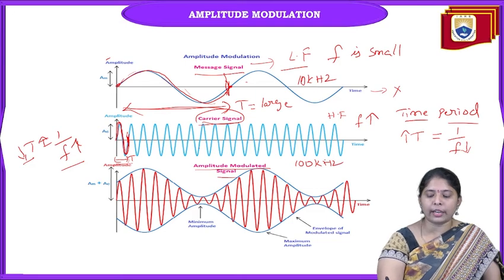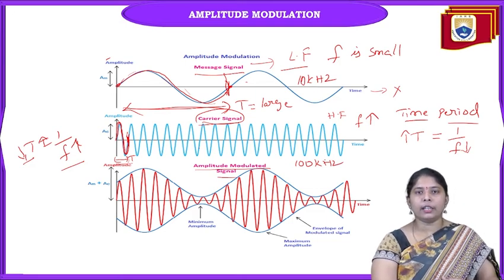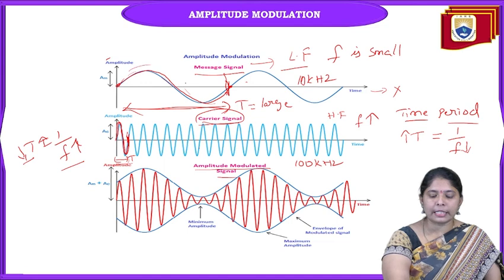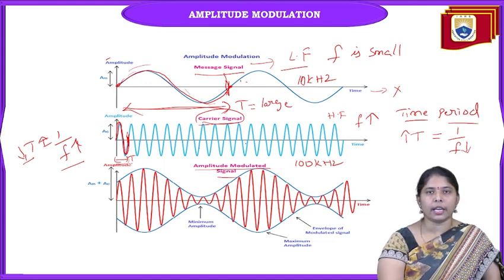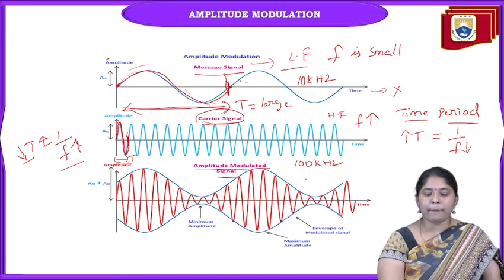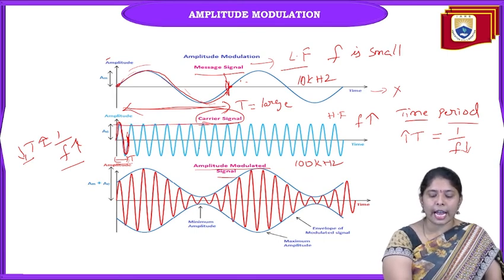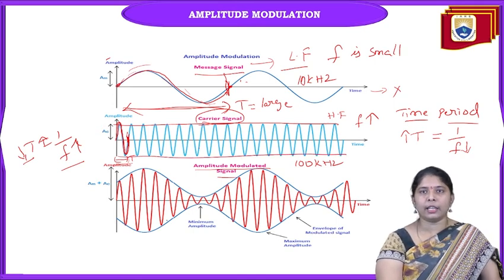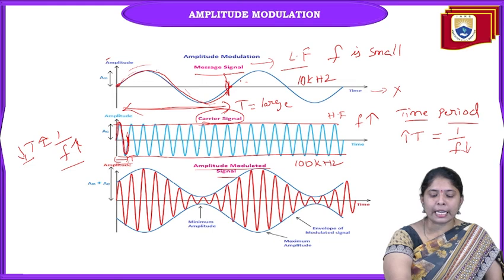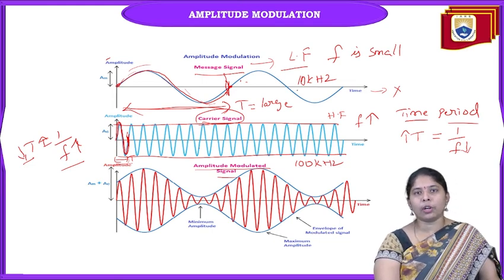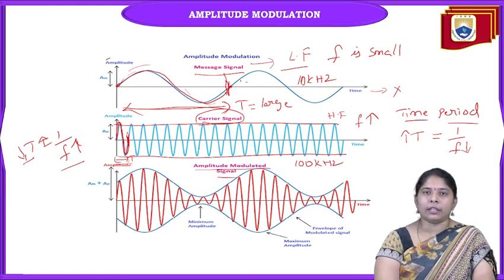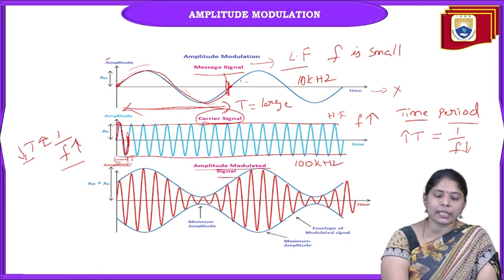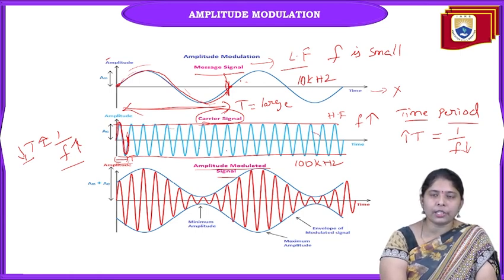So the ratio for carrier to message frequency is 10. So in one message cycle, we are showing 10 carrier cycles. And coming to the amplitude definition, so this is the carrier signal. Amplitude is constant. The amplitude of the carrier is AC. So message signal, we are keeping in any one of the carrier characteristics. That is, we can keep the message in amplitude part, message in frequency part or message in phase part.